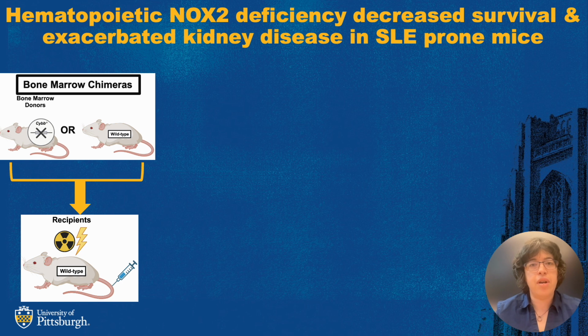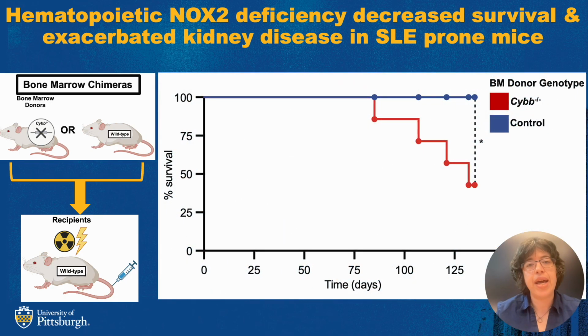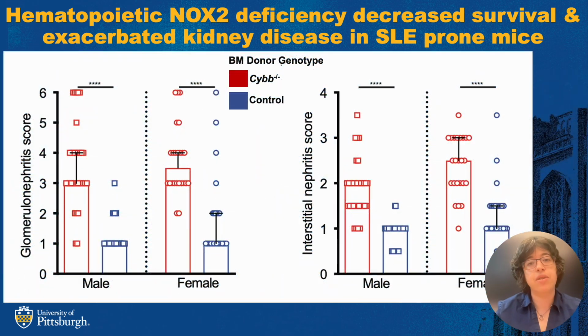We first generated conventional bone marrow chimeras using NOX2 deficient or wild-type donors and wild-type recipients. Hematopoietic NOX2 deficiency is sufficient to decrease survival in female MRL lupus-prone mice. The absence of NOX2 in the hematopoietic compartment worsens glomerulonephritis and interstitial nephritis.